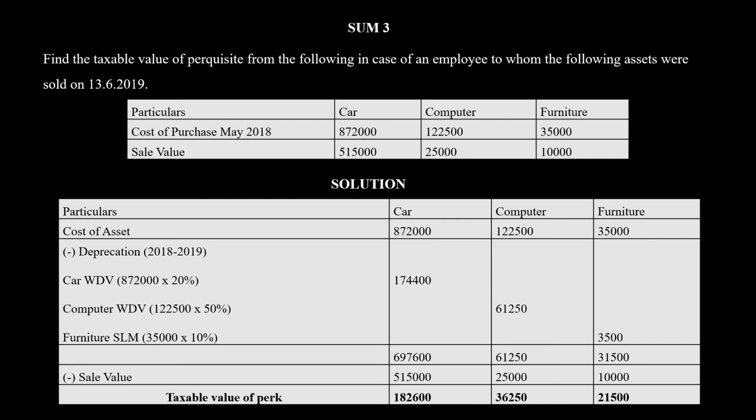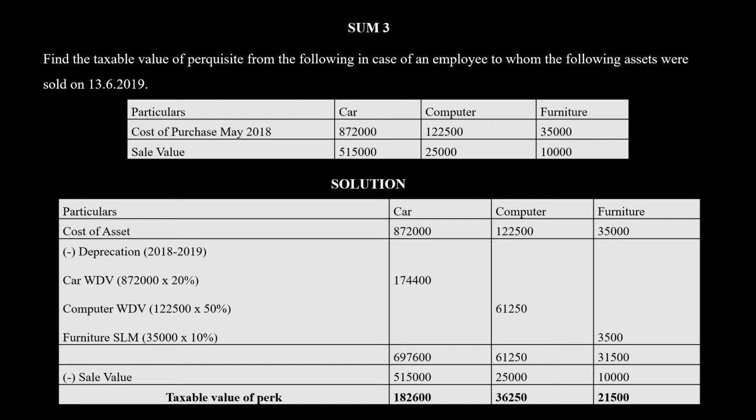Now furniture is part of other assets. Apart from car and computer electronics, other assets is furniture. So that is straight line method 10%. So 35,000 into 10% is 3,500. Now when you minus all these 3 from the actual cost of the asset, you will get 3 different values for 3 assets. From that you minus the sale value for each asset.